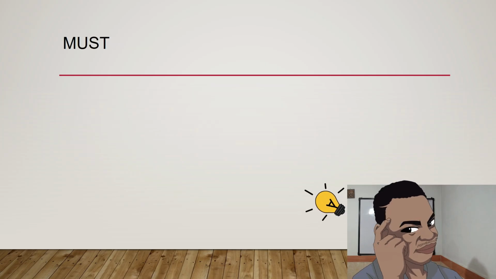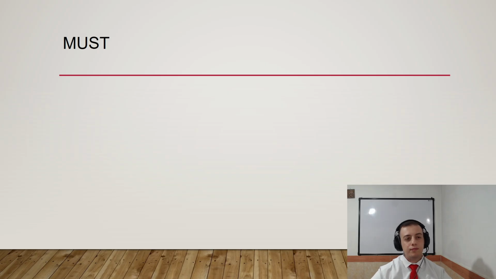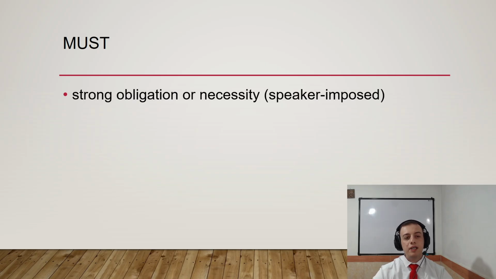Now, let's talk about must. A strong obligation or necessity, actually speaker imposed, right? So whenever you see someone uses must, it means a strong obligation, like have to. Okay, or also he or she talks about necessity, but it is speaker imposed.